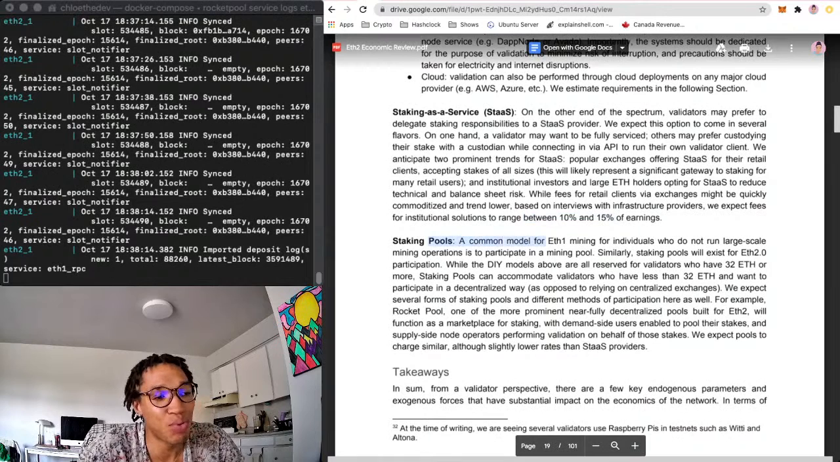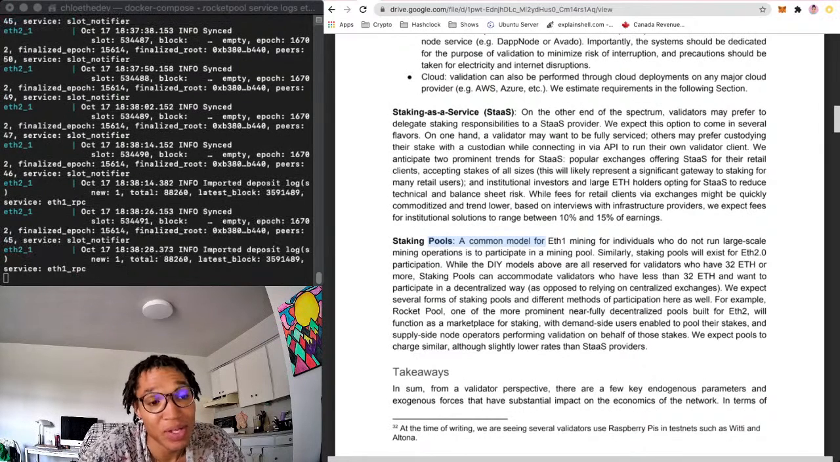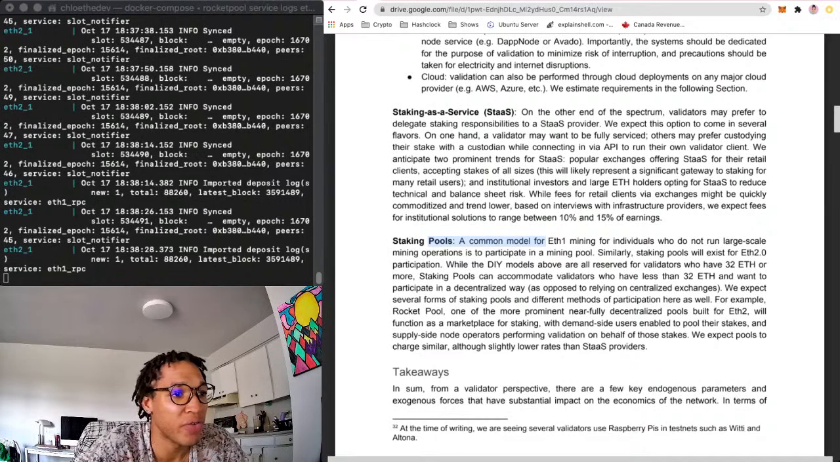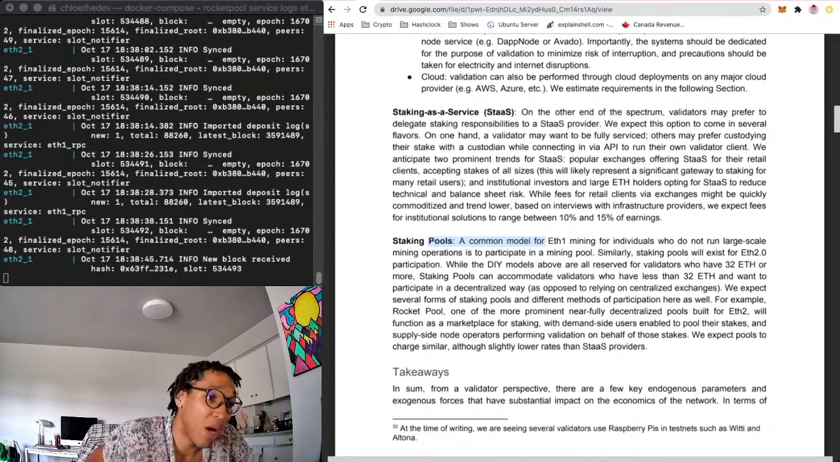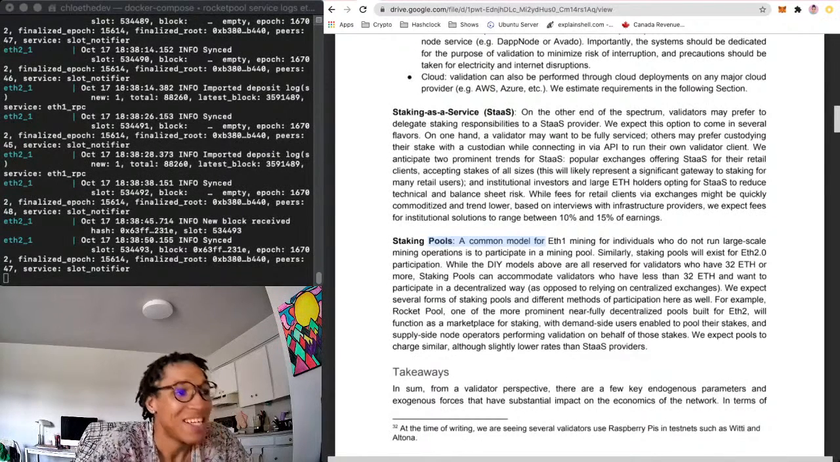And then you have staking pools, which is where I would like to get involved to keep things as decentralized as possible while still reducing some of the risk or decentralizing some of my risk for now. A common model for ETH1 mining for individuals who do not run large-scale mining operations is to participate in the mining pool. Similarly, staking pools will exist for ETH 2.0 participation, while DIY models above are all reserved for validators who have 32 ETH or more. Staking pools can accommodate validators who have less than 32 ETH.